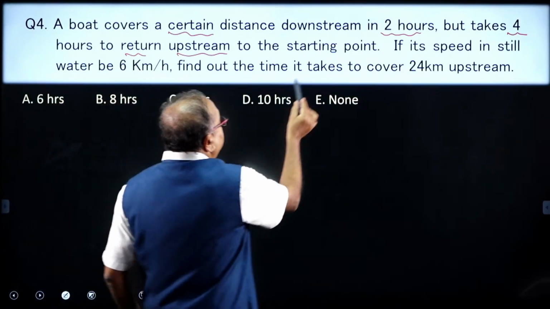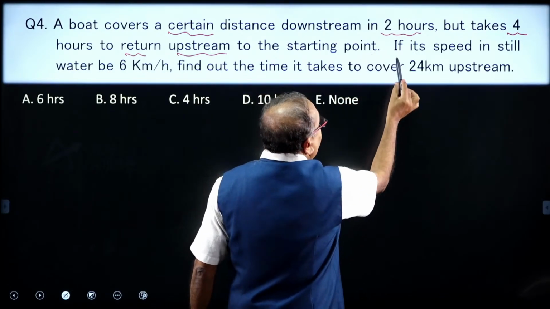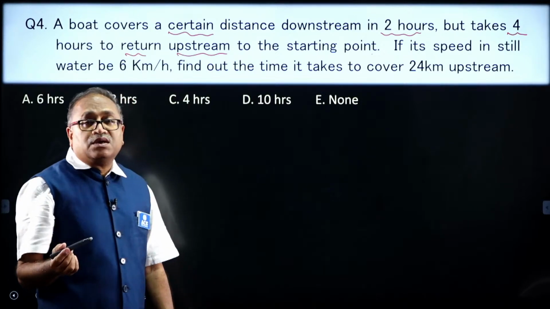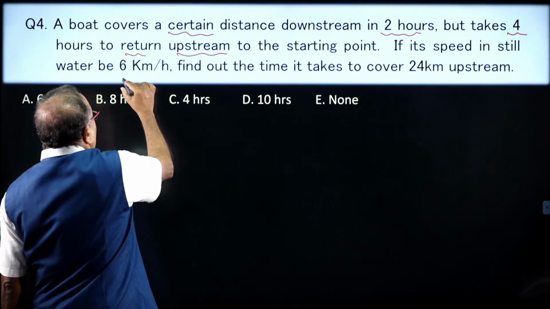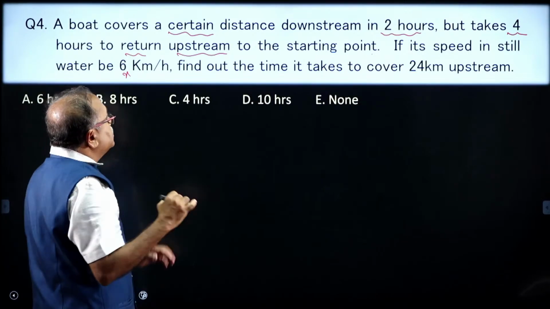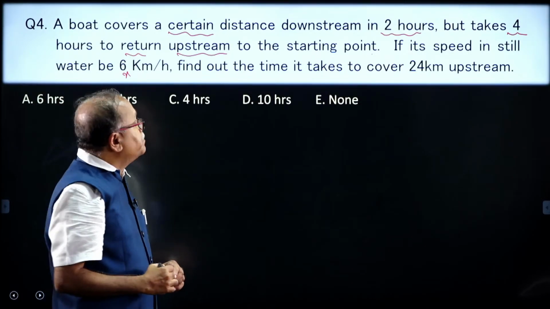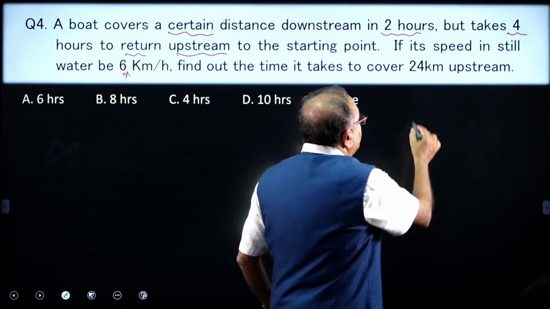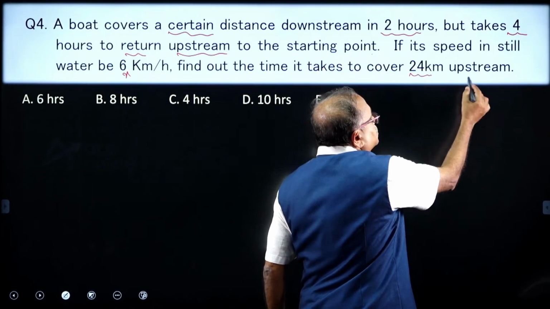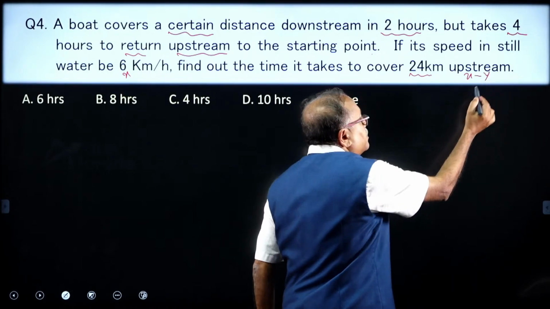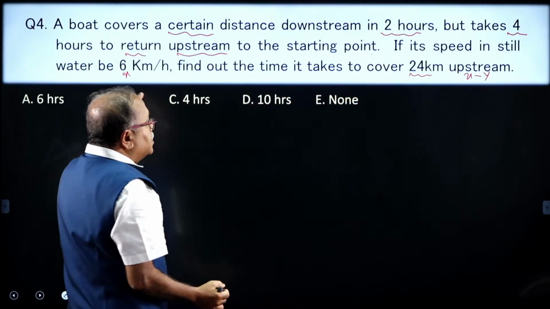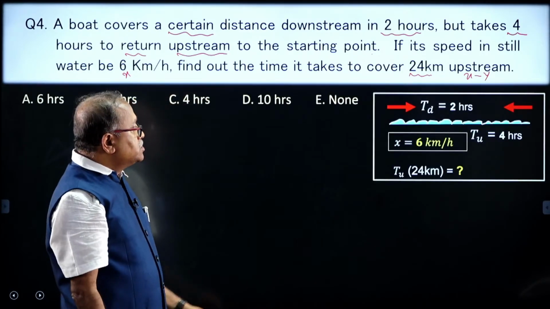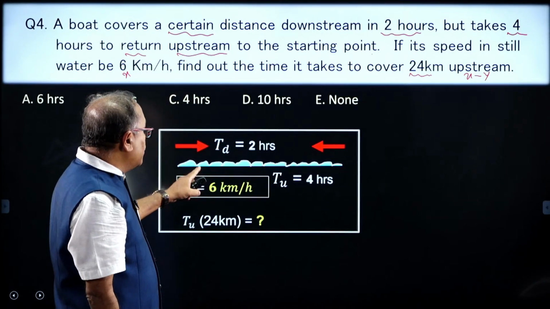So, I have the downstream time and I have the upstream time. If the speed in still water is 6 kilometer per hour, that means I know that x is equal to 6 kilometer per hour. Now, the question says find out the time it takes to cover 24 kilometer upstream. So, I need x minus y. I already have x, so I need y.